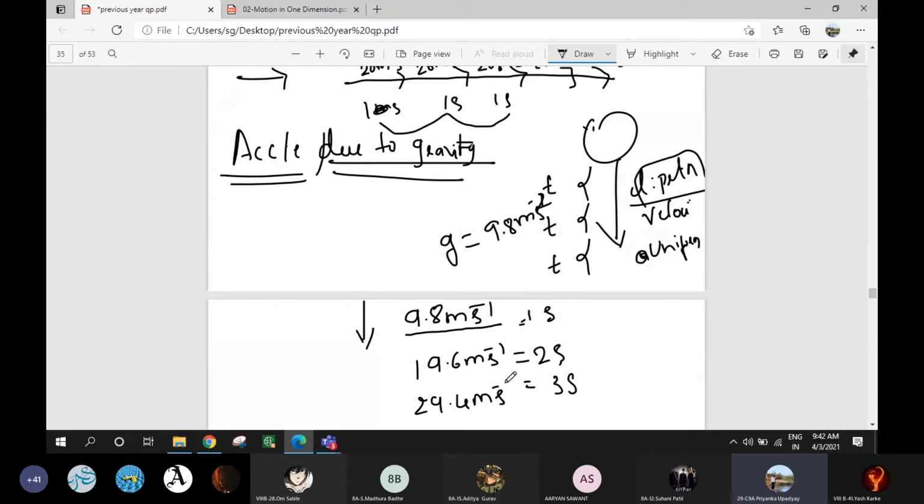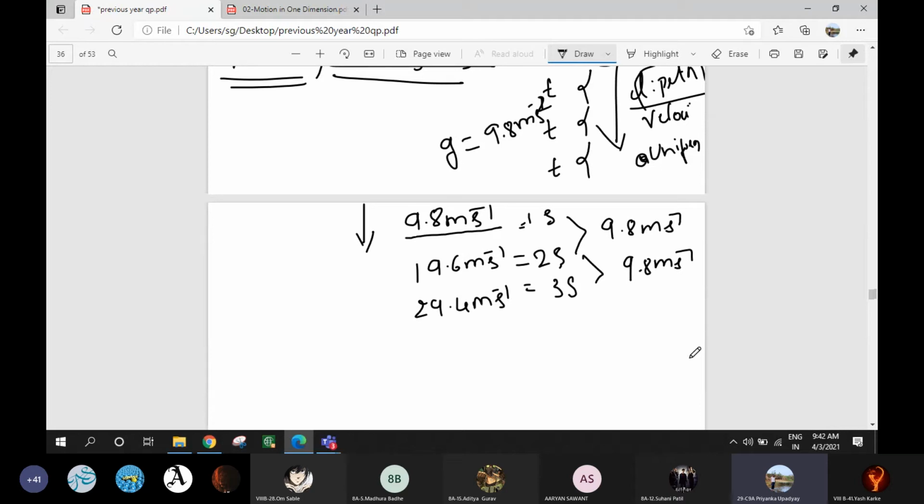Now check the change in velocity. The change in velocity here is 9.8 meter per second, and here also it is 9.8 meter per second. Is it true? So the change in velocity takes place in equal intervals of time. What kind of acceleration is it? Uniform acceleration. Is it clear, children?